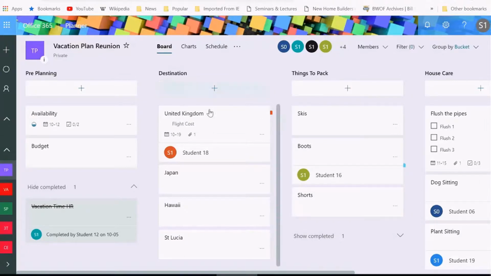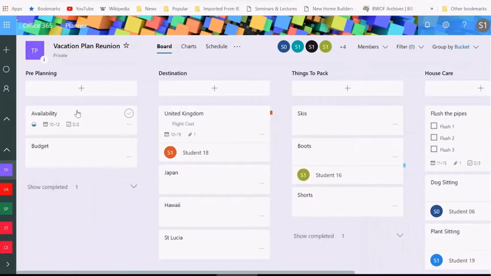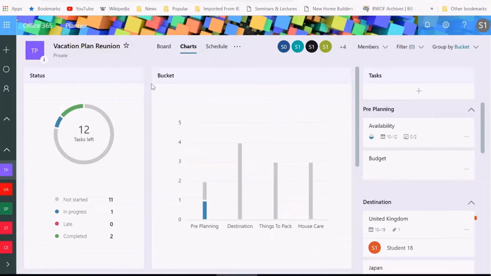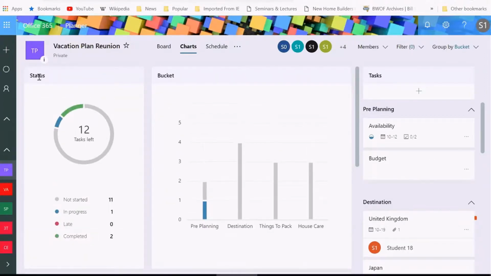When I click, let's say, the charts area from the dashboard. So of course, this is my dashboard where I'm getting to see everything grouped by the bucket. So these are my buckets again: pre-planning, destination, things to pack, and house care. If I go to charts, this shows me an awesome display of the status of my project, or the status